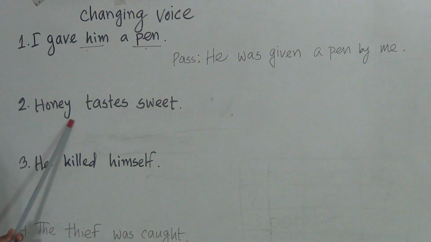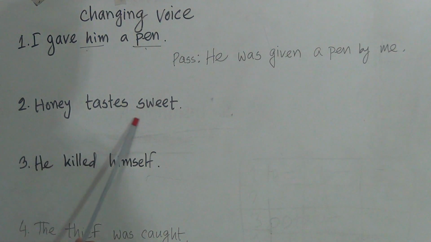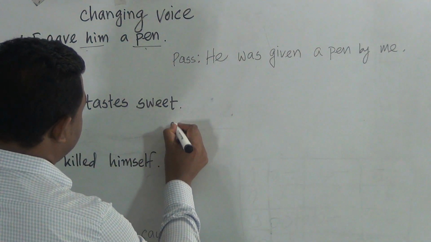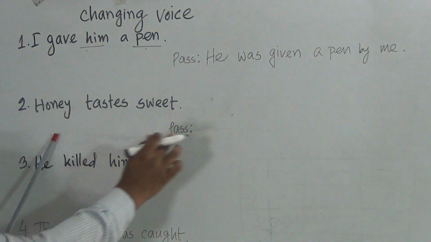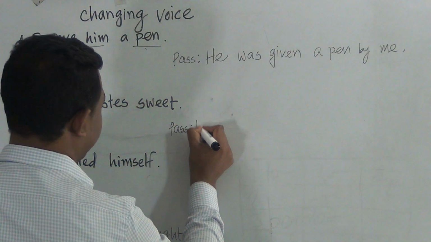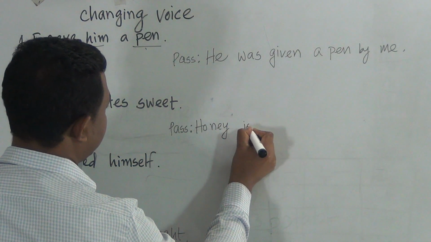Then number 2, honey tastes sweet. Dear students, you know that such kind of sentence we have to answer by following another rule. What is that? Honey tastes sweet. Passive. Then its subject would be used the same way. Honey. Honey is